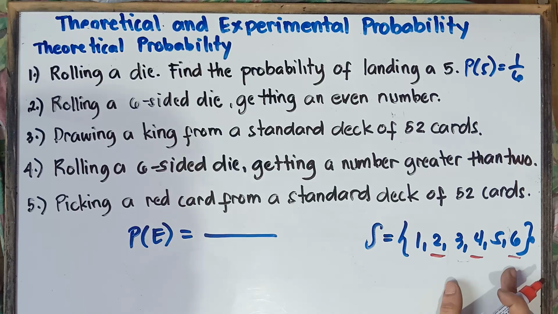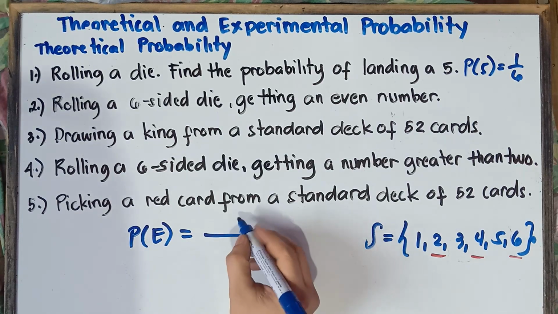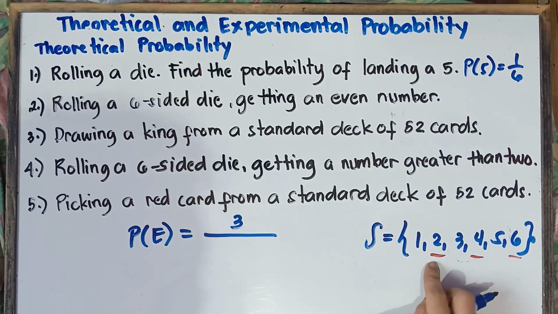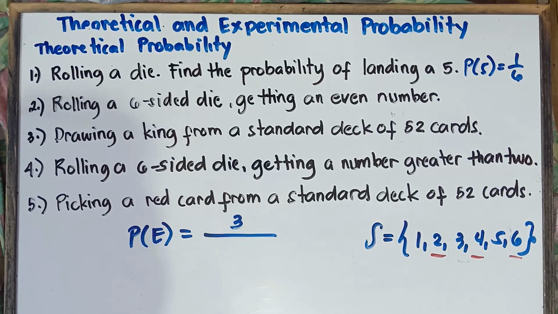So how many even numbers, class? That's correct. We have 3 even numbers. Therefore, class, the answer on the numerator would be equal to 3. Once again, simply count the even numbers. You want to get an even number. We have 3 even numbers: 2 is an even number, 4 is an even number, 6 is an even number. So therefore, on the numerator, that would be 3.